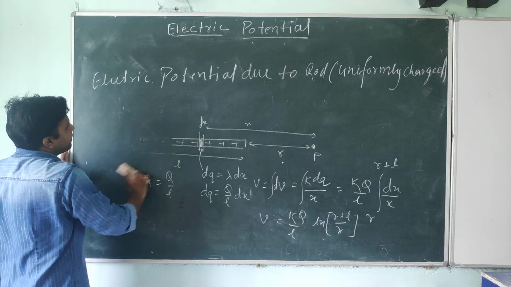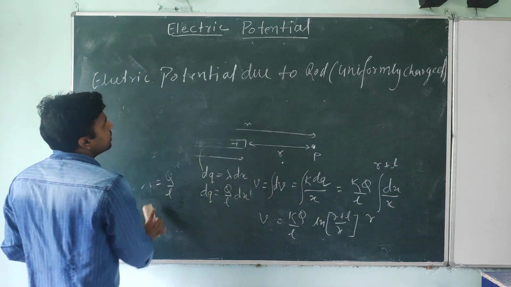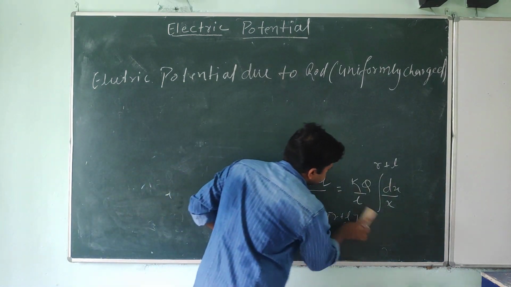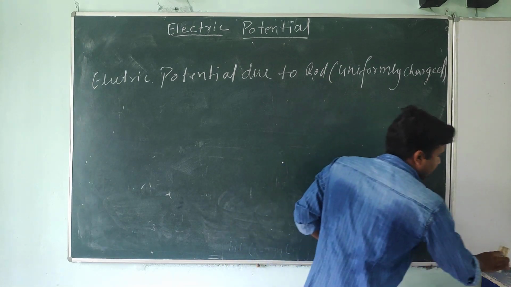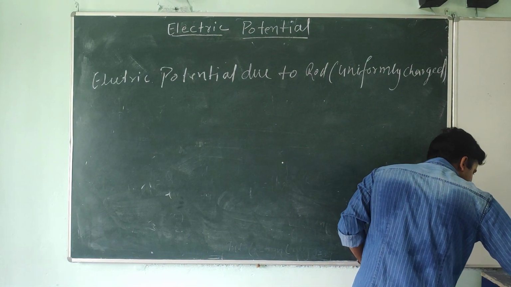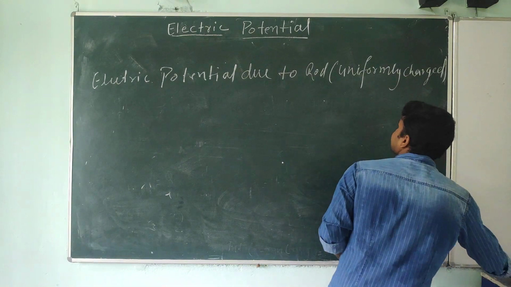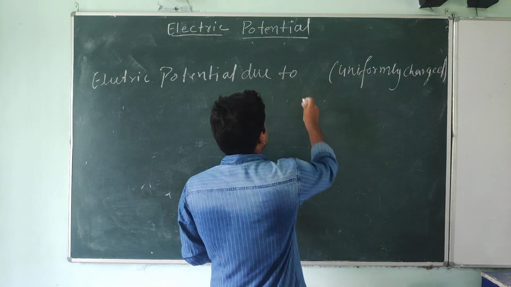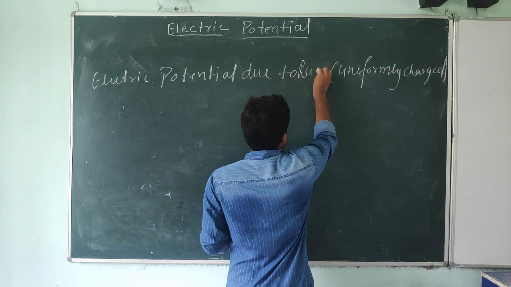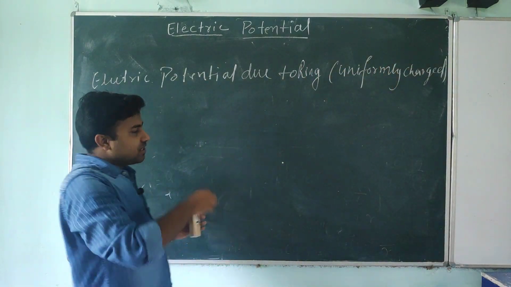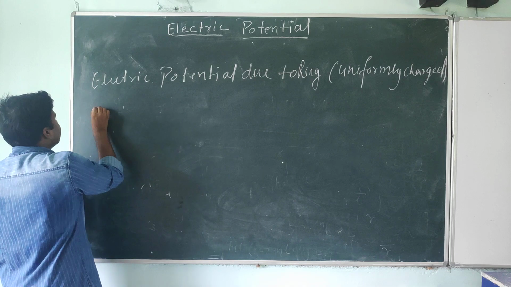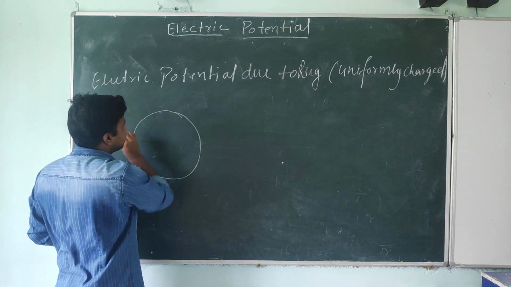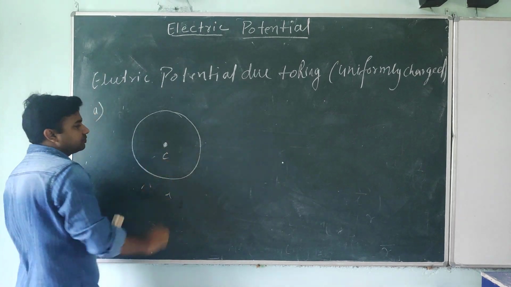Okay students, now I am going to discuss the electric potential due to a ring. Now students, it's very simple for us to make this one for the ring. Look at this. So it's a ring, and the ring is also uniformly charged. So look at this, first A point. I am finding the electric potential due to a uniformly charged ring at the center. Very simple.